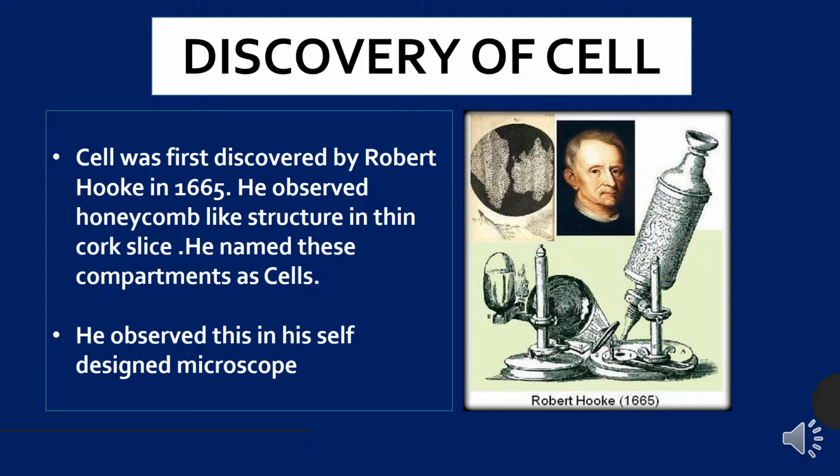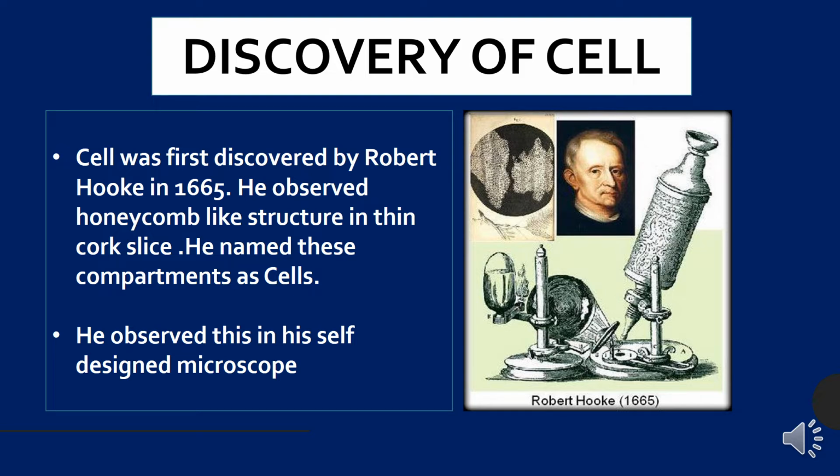In 1665 he observed the cell for the first time by his primitive, self designed microscope that is shown in the picture, and he observed a very thin cork slice, and in that cork slice he observed very small compartments, and he named these compartments as cell. Okay, he named these small compartments cell.